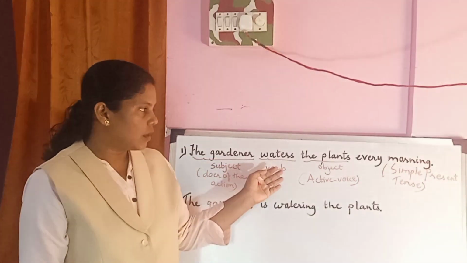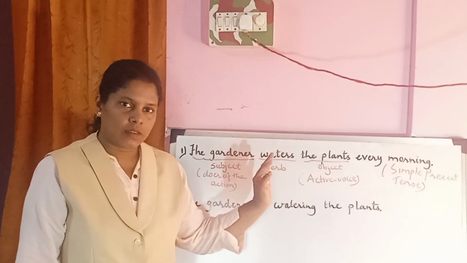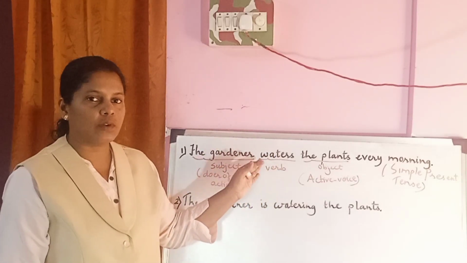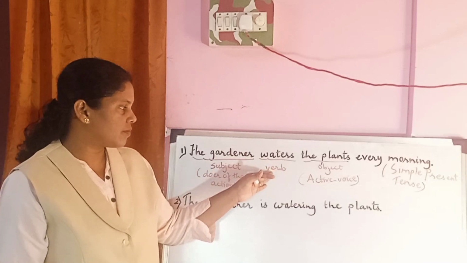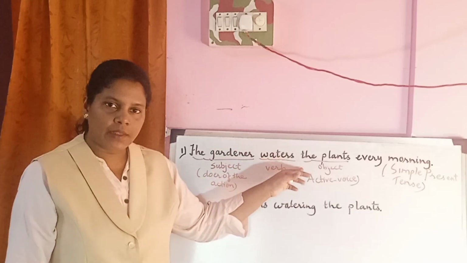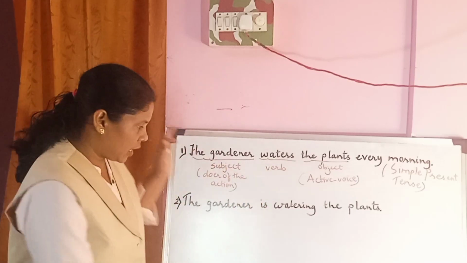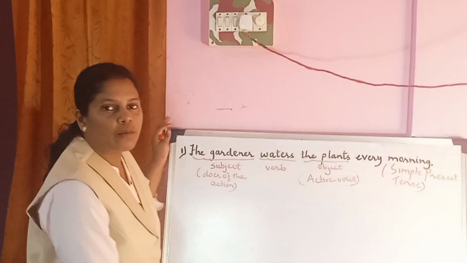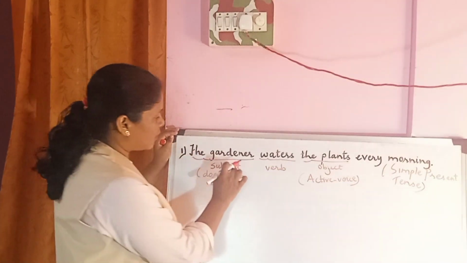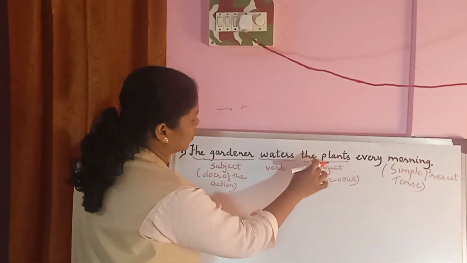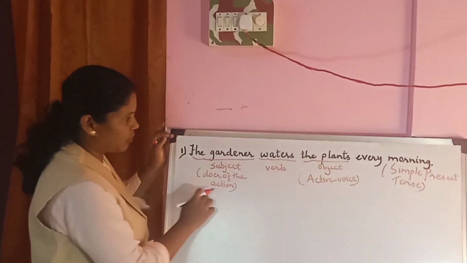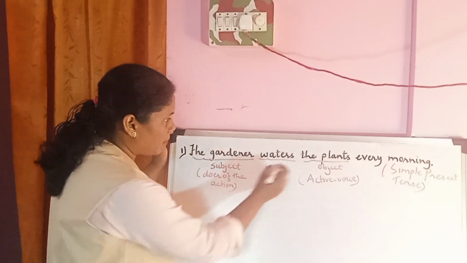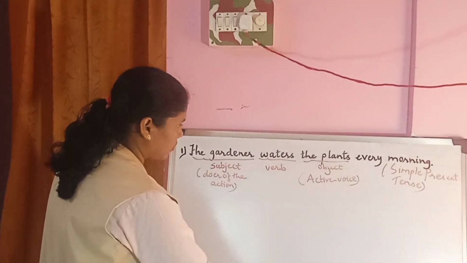Now when the question is asked like this in the exam, you will have to change the sentence from the active voice to passive voice. Now I have already told you all that when you change the sentence from the active voice to passive voice, the subject will become the object and the object will become the subject. See, the position of the subject and object will change. The plants.